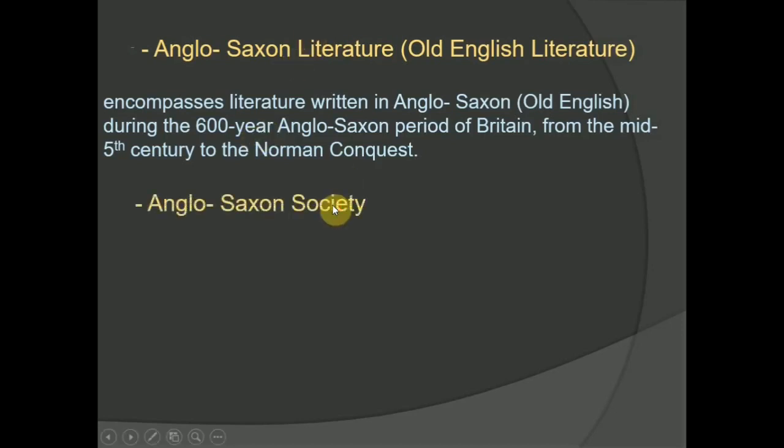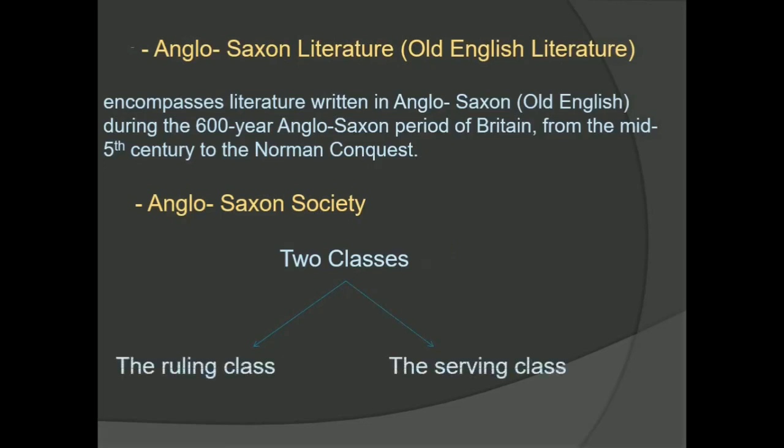Now, if we look here, we find Anglo-Saxon society. Anglo-Saxon society was divided into two classes. One is the ruling class, as you see, and the second is the serving class.